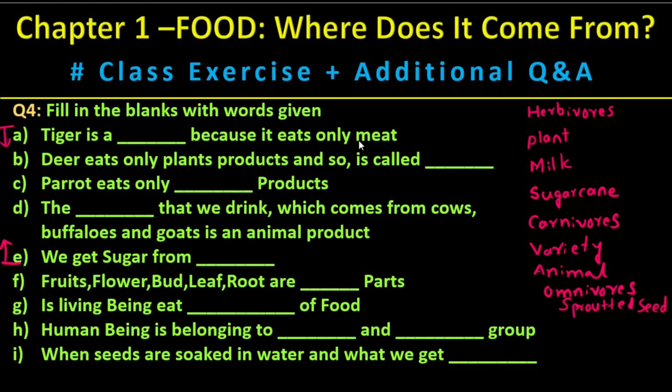because it eats only meat. It's a carnivorous. So here is the answer. This is carnivorous. It eats only other animals. This is the answer. Okay, next, deer eats only plants. Eats only plants means it is a herbivorous. Understand? Plant products. Okay, so it is called herbivorous. It is given here, herbivorous.